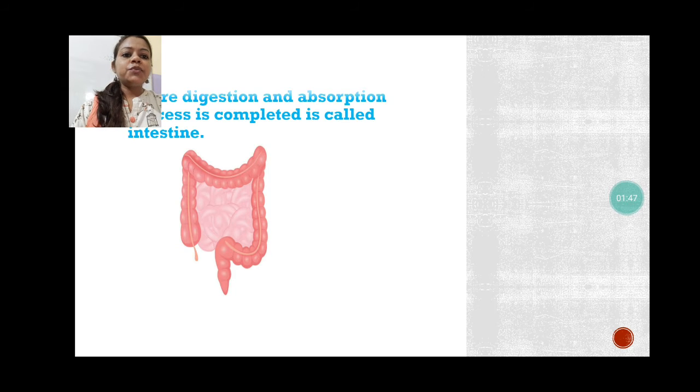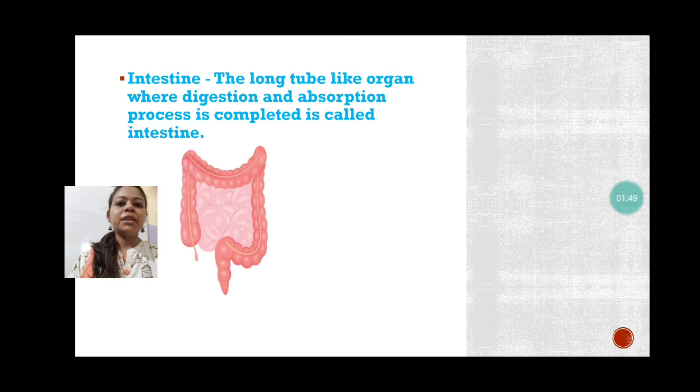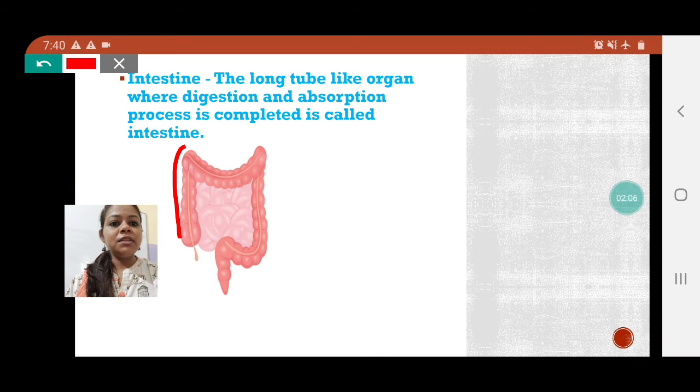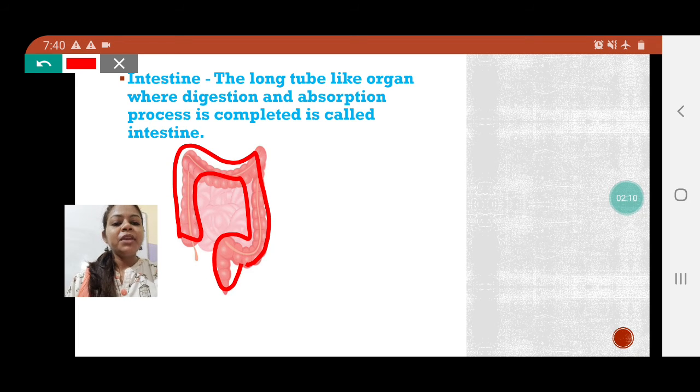Next we are going to discuss intestine. Intestine is a long tube-like organ where the digestion and absorption process is completed. As you can see, this is large intestine, and inside also the same type of tube-like structure is present, but that is narrow as compared to the large intestine.